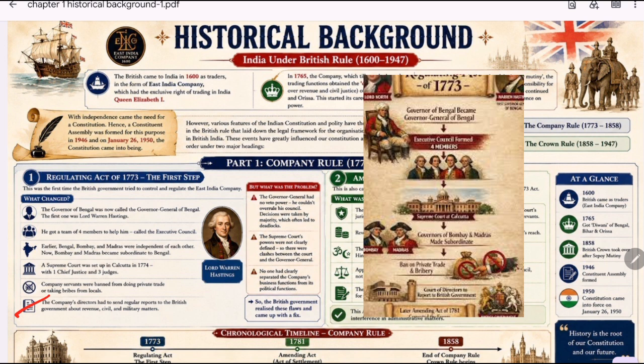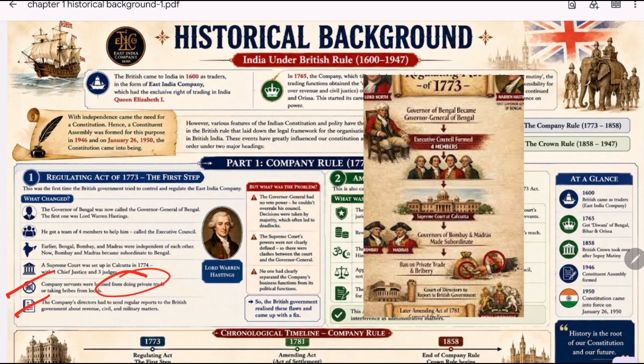Okay, the company servants were banned from doing private trade or taking bribes from the locals. So many company servants were becoming rich through corruption, accepting gifts, taking bribes and conducting private trade. So this act prohibited everything: private trade by company servants and accepting gifts and bribes from the Indians. The goal was to reduce corruption.